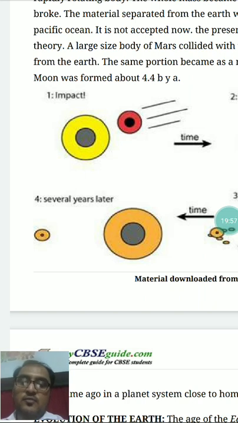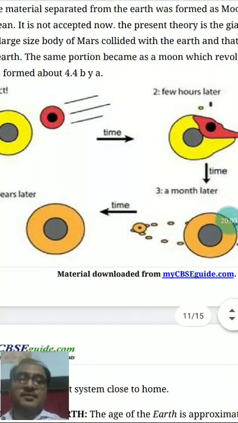Earth was collided with such a big body just after the formation of our planet Earth. With time, what happens?